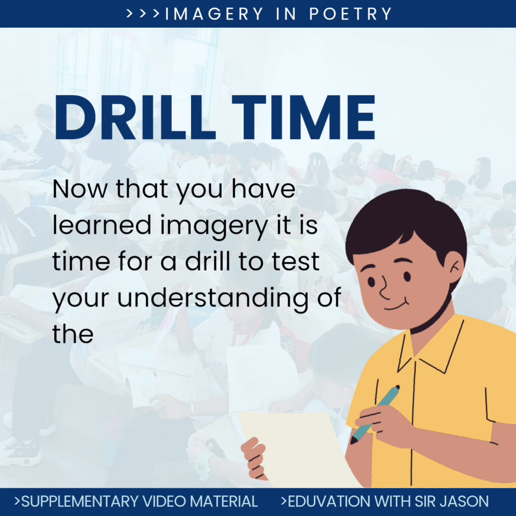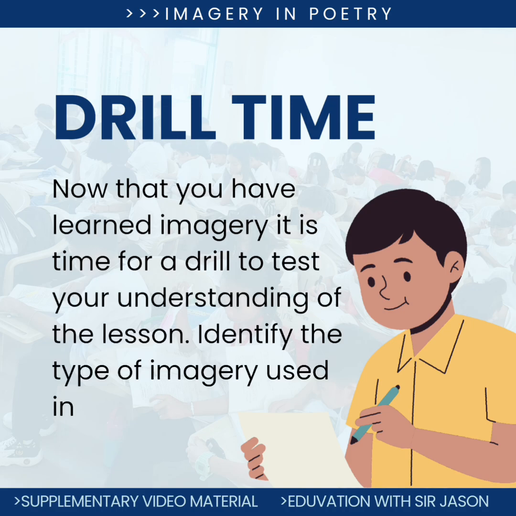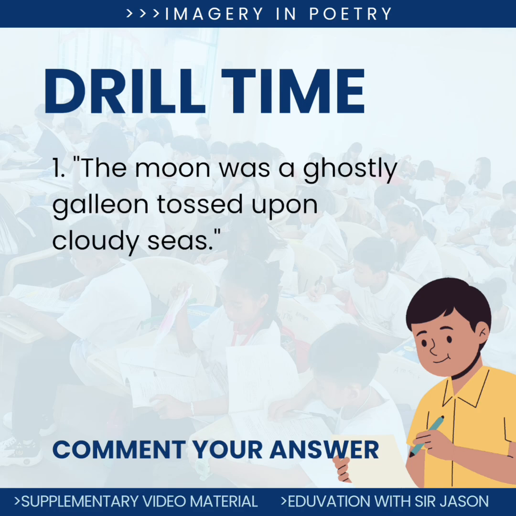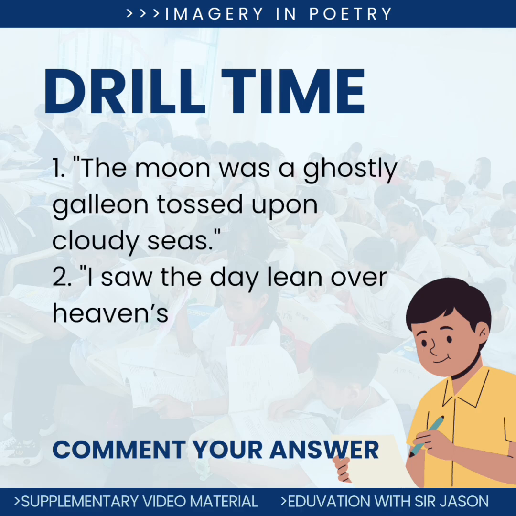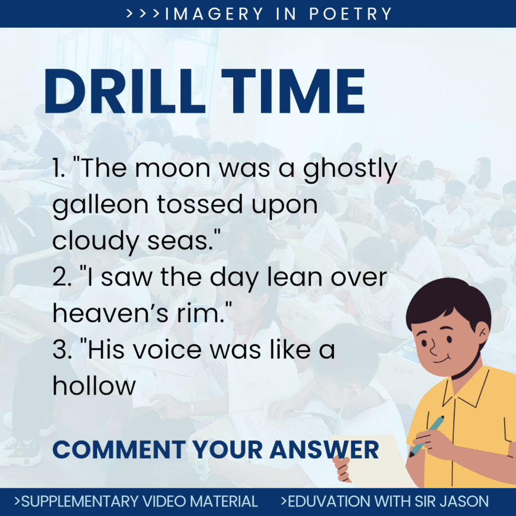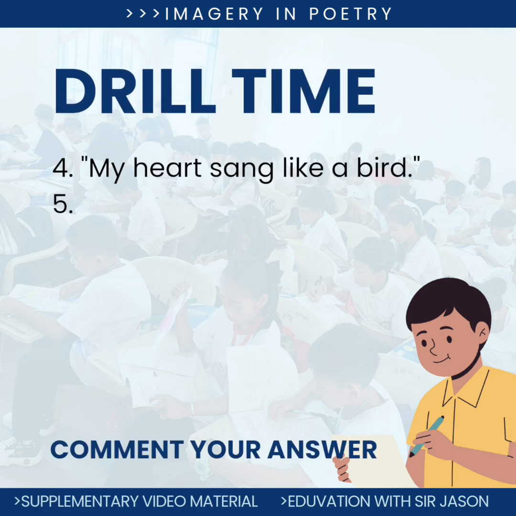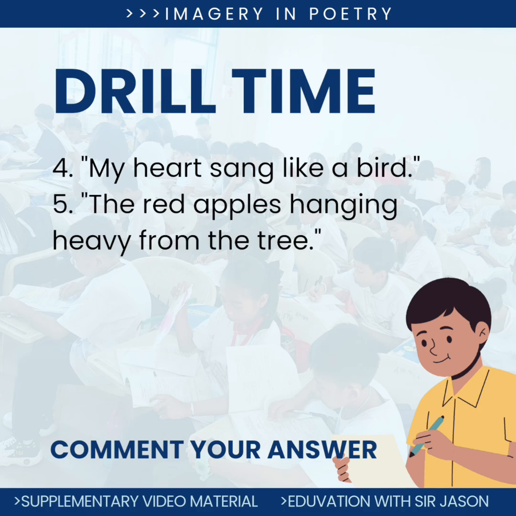Now that you have learned imagery, it is time for a drill to test your understanding of the lesson. Identify the type of imagery used in the lines. 1. The moon was a ghostly galleon tossed upon cloudy seas. 2. I saw the day lean over heaven's rim. 3. His voice was like a hollow reed. 4. My heart sang like a bird. 5. The red apples hanging heavy from the tree.